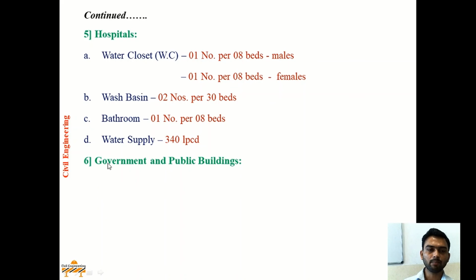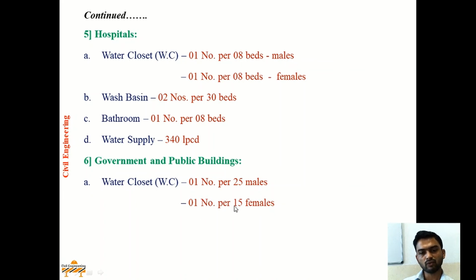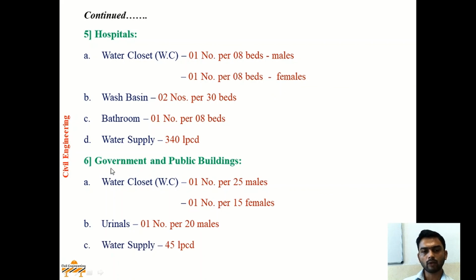For government and public buildings, water closet requirement will be 1 per 25 males and 1 per 15 females, whereas 1 urinal per 20 males should be provided in case of government and public buildings. That is, 1 urinal behind 20 males. And water supply for government and public buildings should be made available at the rate of 45 LPCD, that is 45 liters per capita per day.